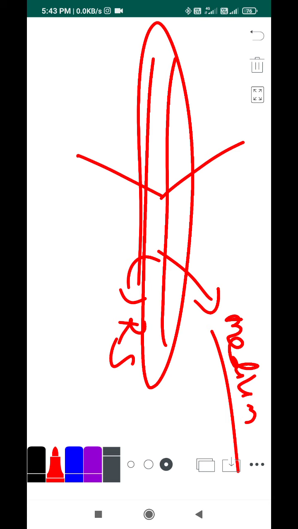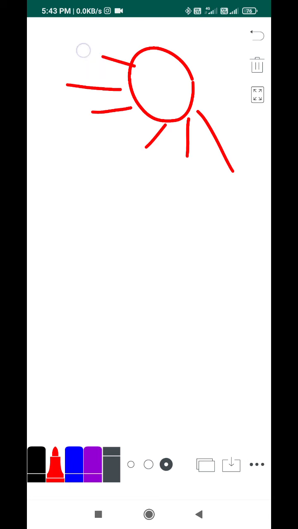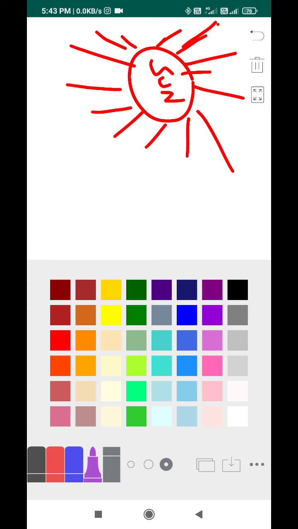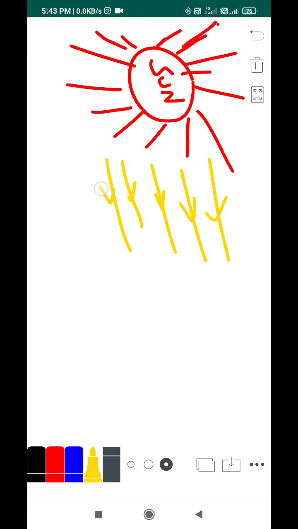Fine. So consider this is the sun. I'm going to explain the phenomenon of scattering now. So to explain that, let me assume this is my sun, which is the ultimate source of light energy, right? So this sun is the ultimate source of light energy. You will definitely agree with me, right? So this emits light.